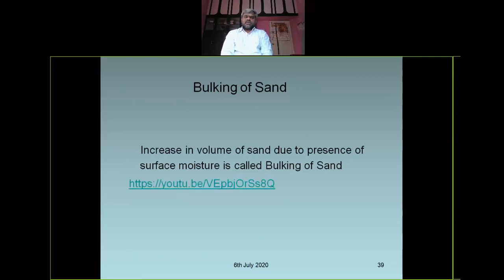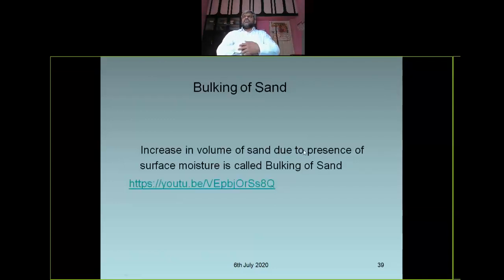A very important concept is the bulking of sand. Increase in volume of sand due to the presence of surface moisture is called bulking of sand, right? So why is bulking of sand necessary to consider? While designing a concrete, we should take into account the bulking of sand, the water absorption capacity of sand, and the water absorption capacity of coarse aggregate. Based on that, we decide the water cement ratio. Correct.